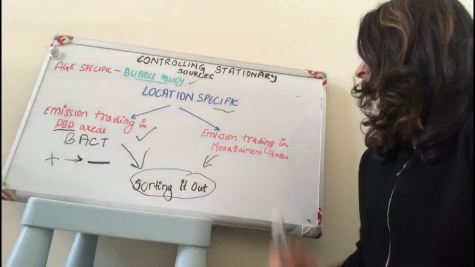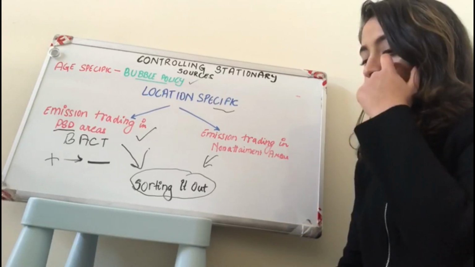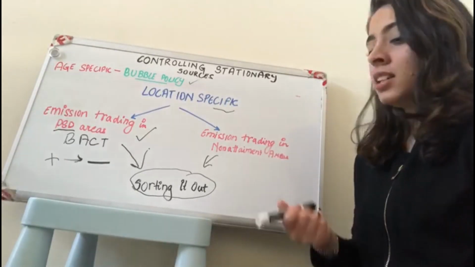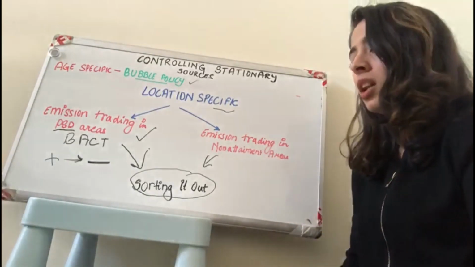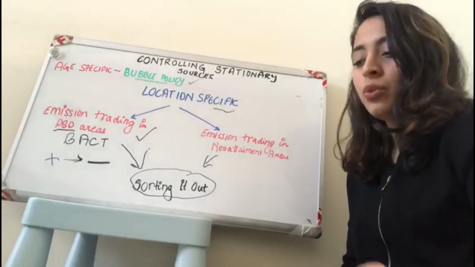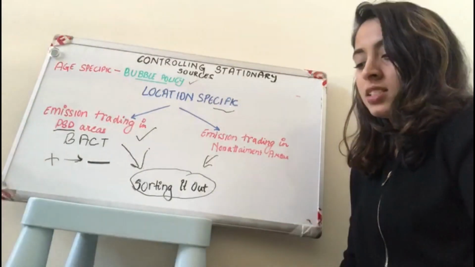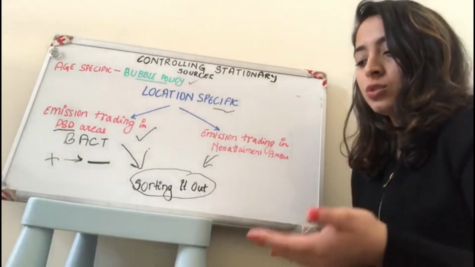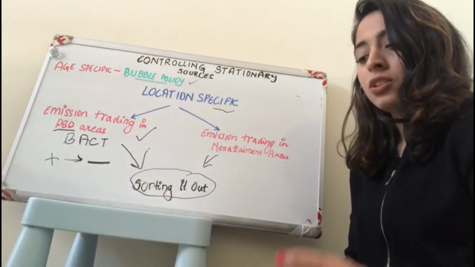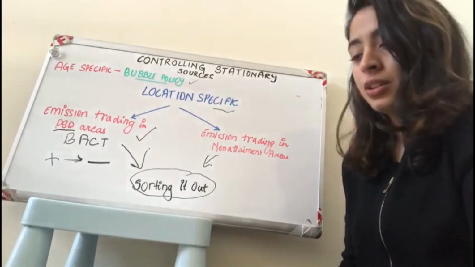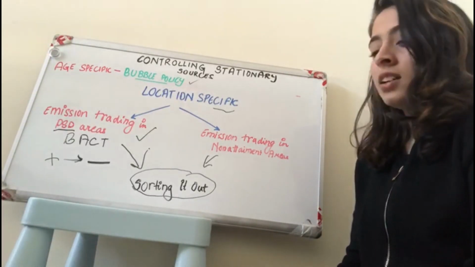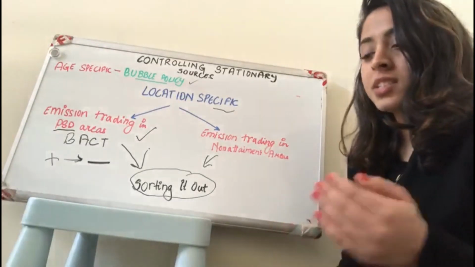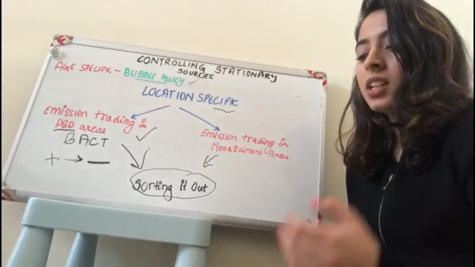Second, emission trading in non-attainment areas. We will be talking about the offset plan in this. Now, what is an offset plan? Offset plan is developed for non-attainment areas to allow emission trading between new or modified sources and existing facilities, such that releases from one new or modified source are more than countered by reduction achieved by existing sources. To facilitate the plan, an emission bank of accumulated emission reduction credits was set up where facilities could deposit and